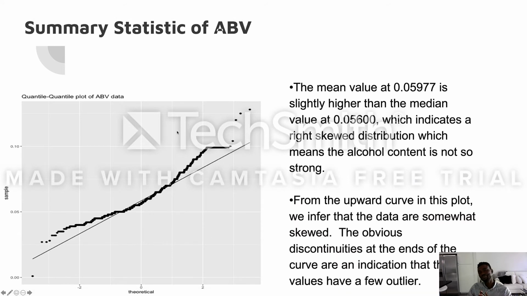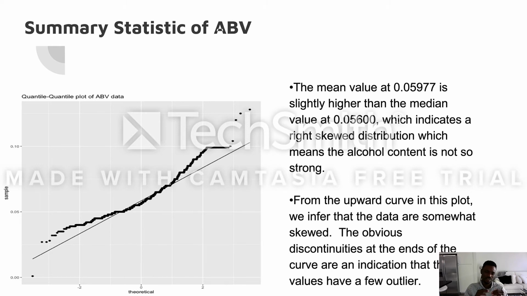On this slide, we made a summary statistic of the ABV value. During the process, we discovered that the mean value is slightly higher than the median value, which shows some kind of right skewness in the data, and this to us means the alcohol content is not as strong.